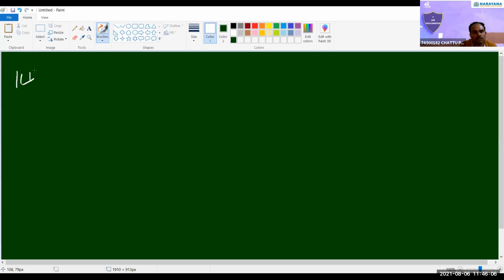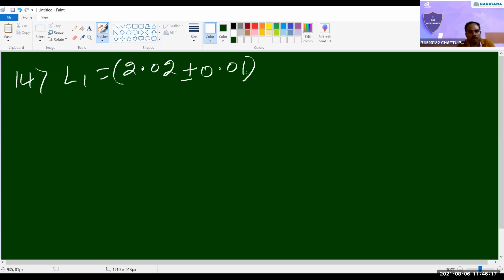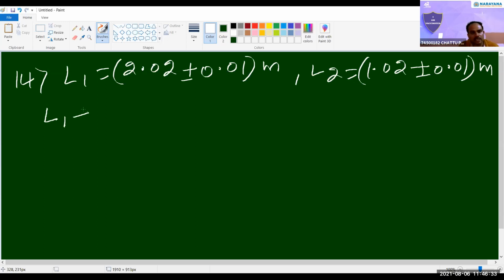See that 14th question. L1 equal to 2.02 plus or minus 0.01 meter, and L2 is 1.02 plus or minus 0.01 meters. They are asking, please note, correct that problem: L1 plus 2L2, not L1 plus L2.